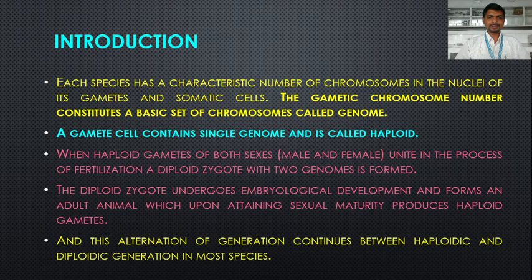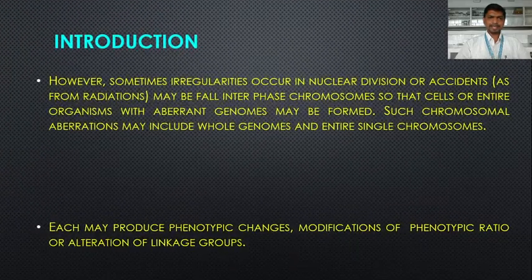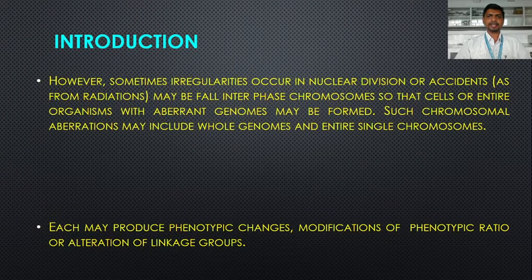So this is the natural process that happens in plants, but sometimes irregularities occur in the nuclear divisions, or accidents such as radiation may affect interphase chromosomes, so that cells or entire organisms with aberrant, abnormal genomes may be formed.